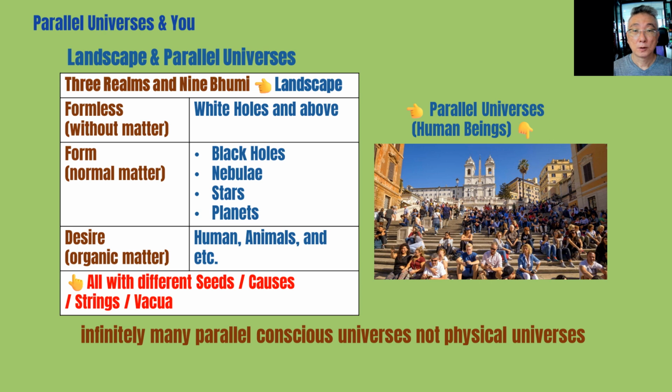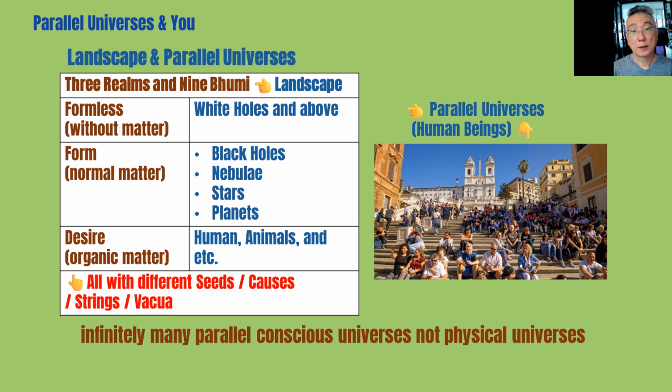There is a concept of 3 realms of 9 bhumi, which are about existence. We humans are on the lowest scale, called the desire realm. In us are organic matter. Above us are the sentient beings in the form and formless realms, where they are with normal matter, or even without matter. We shall see they are planets, stars, nebulae, black holes, and white holes in later episodes.